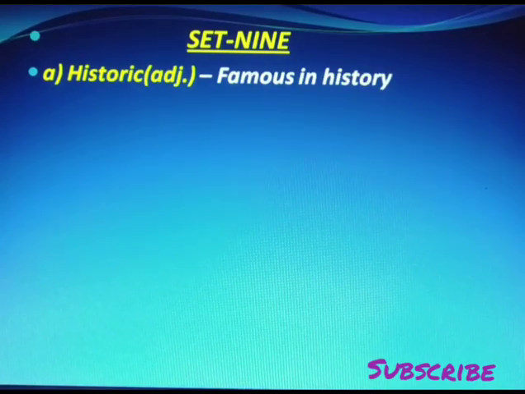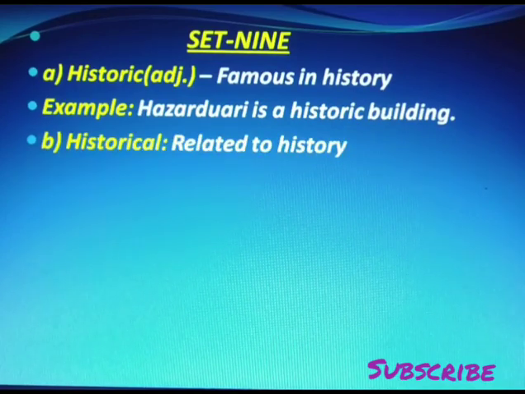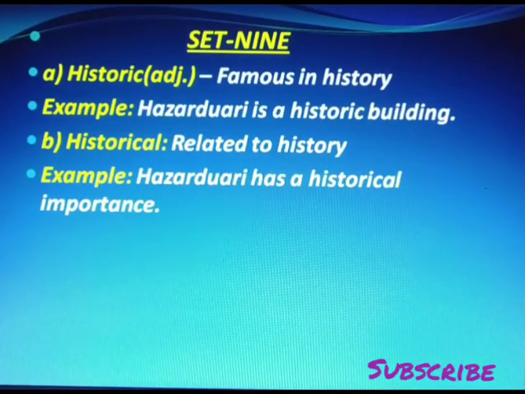2 relatively known words are here. First, historic. It is an adjective. Historic means famous in history or very important in history. Example, Hazarduari, you know the name of Hazarduari, situated in Murshidabad, is a historic building. And historical, that is related to history, that we find in history, that has some history, is called historical. May be important or may not be important, that is historical. Example, Hazarduari has a historical importance.